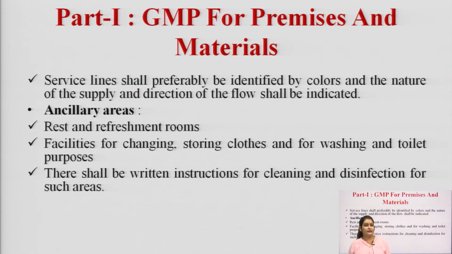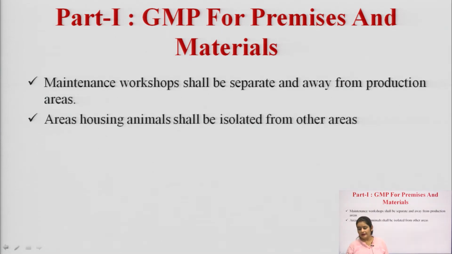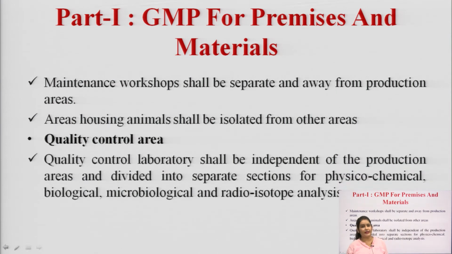Next our requirement is ancillary areas. This area is basically for resting and refreshment of the employees who are working there, facilities for changing and storing clothes, and for washing and toilet purposes. There shall be written instructions for cleaning and disinfection for the particular area. Maintenance workshop shall be separate and away from production areas. Area housing animals shall be isolated from other areas. So, these are the criteria which we should keep in mind while designing the production area.